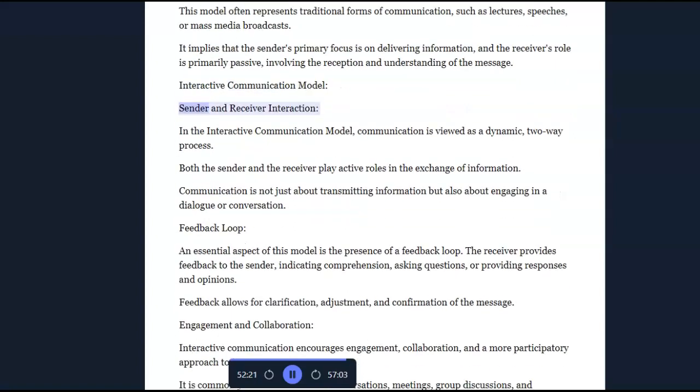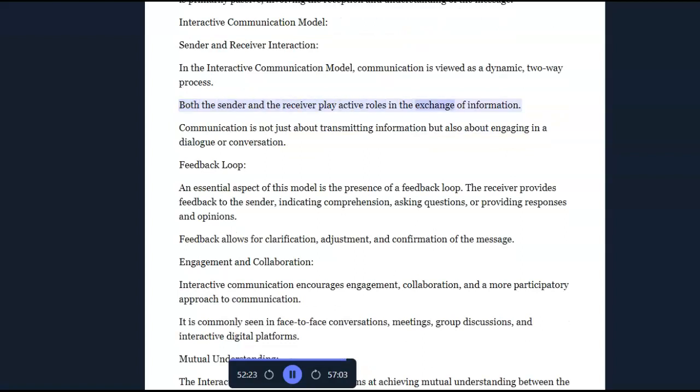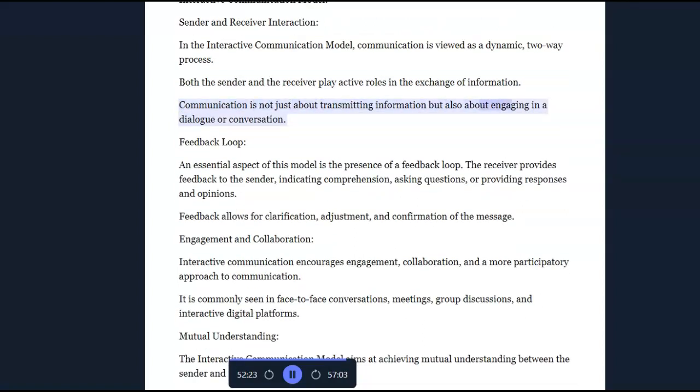Interactive communication model. Sender and receiver interaction. In the interactive communication model, communication is viewed as a dynamic two-way process. Both the sender and the receiver play active roles in the exchange of information. Communication is not just about transmitting information, but also about engaging in a dialogue or conversation.